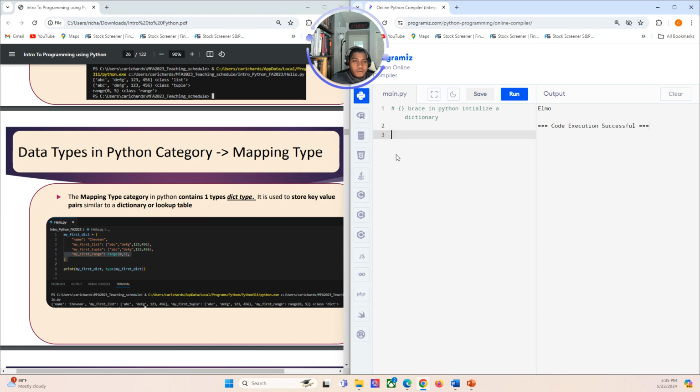So let's create our first dictionary. My snake case, my_first_dict, equals curly brace. That's your dictionary. To create a key, you could use single quotations or double quotations. So the first key here, let's call this a string type.